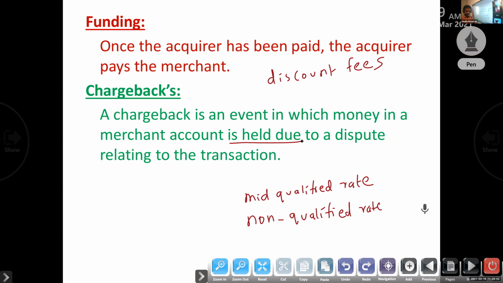Means, for example, suppose we are a credit card holder, and you don't receive the amount from the merchant account within 30 days.